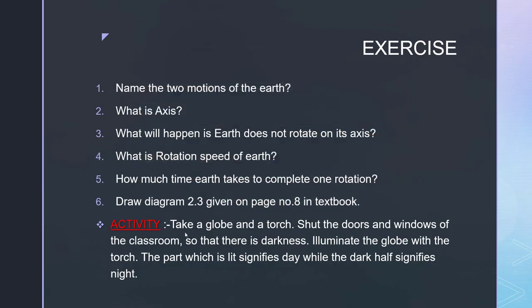Then there is one activity. Take a globe and a torch. Shut the doors and windows of the classroom, or at your home in your room, so that there is darkness. Illuminate the globe with the torch, and the part which is lit signifies the day while the dark half signifies the night. So this activity you have to do at your home, and while you are doing this activity take photos and videos and share with me.